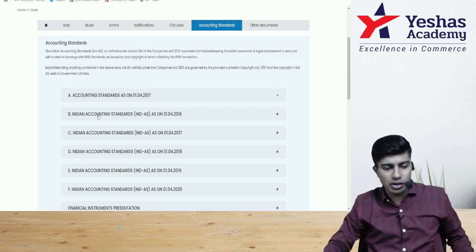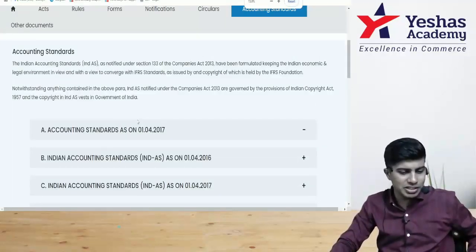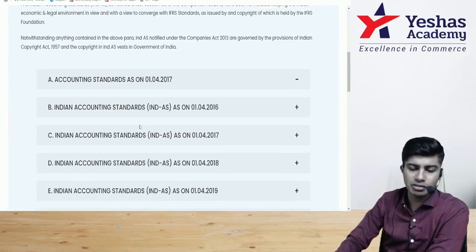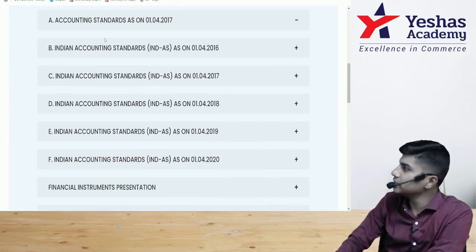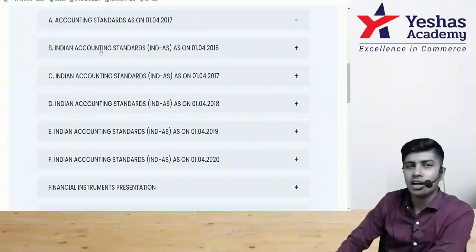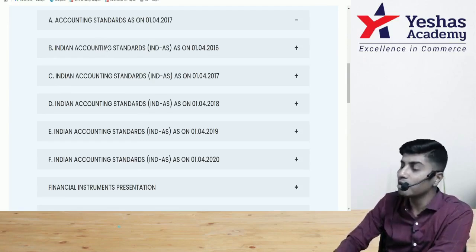When you come to the word accounting standards here, you see certain things. There are so many accounting standards, no? But I want you to observe the difference between two things. What is the first one here? Accounting standards. Read the next one. The first one is accounting standards, the second one is called Indian accounting standards. Are both of them the same? They are different.